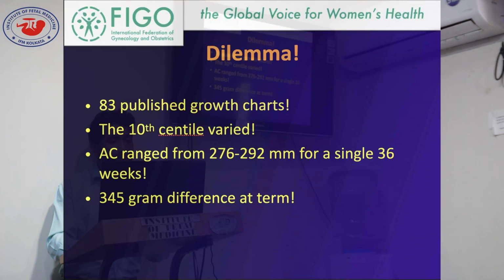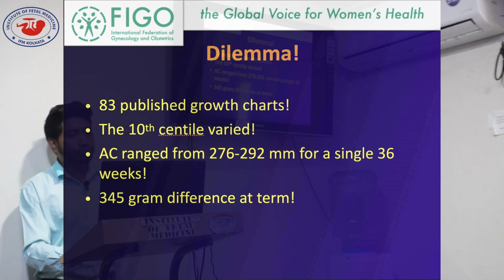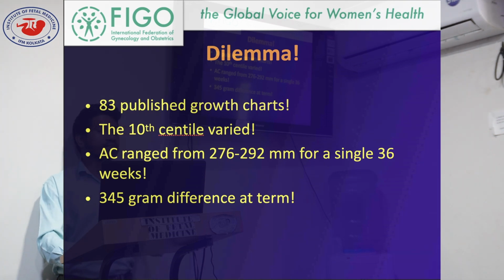There are 83 published growth charts, and the 10th centile varies from growth chart A to growth chart Z. A 10 centile variation can occur, and AC ranged from 276 to 292 millimeters for a single 32 weeks measurement. That is a huge difference from one growth chart to another, and a 345 gram difference at term.